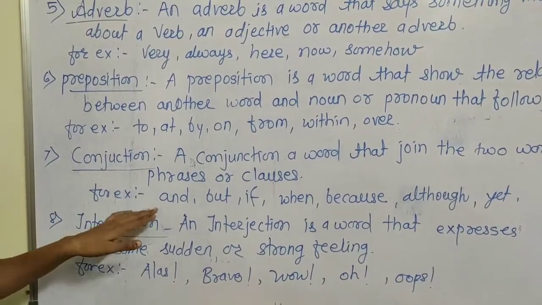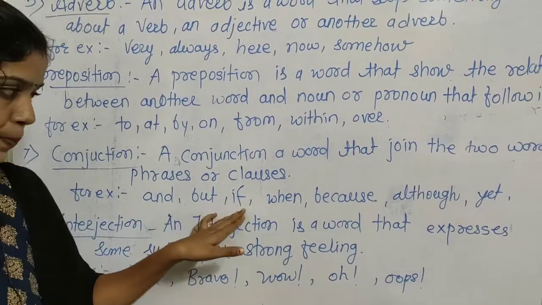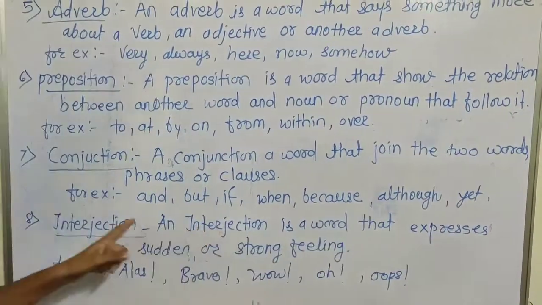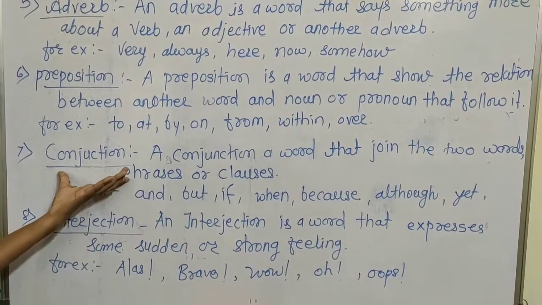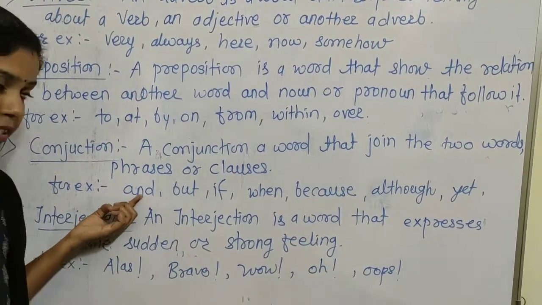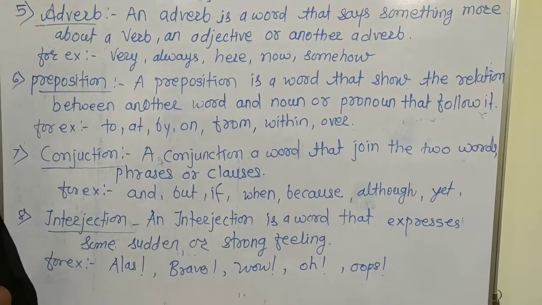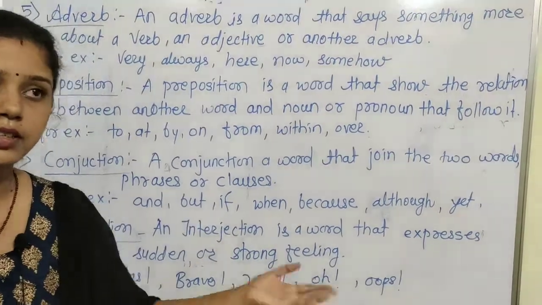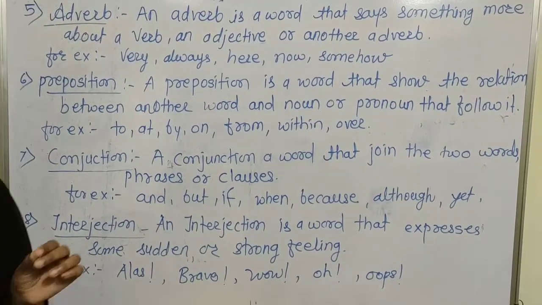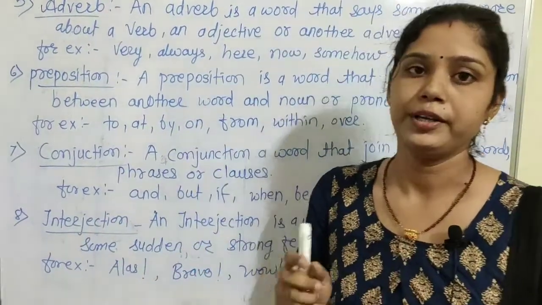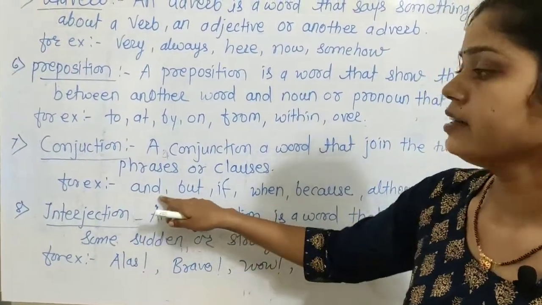For example, and, but, if, when, because, although are all conjunctions. For example, we use and in a sentence: I go to school and sit on first benches. Those are two sentences joined by the conjunction and.